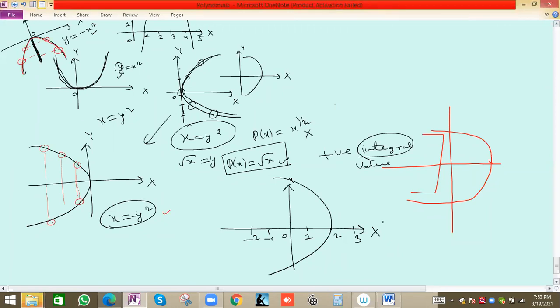So what will be? X equals to minus y square, same equation. So other students can try. Otherwise you can also write, because see, same, x is minus y square because we have this vertex here at origin. If you take x 0, then y will be 0, so the equation is satisfied. But if we take 2 comma 0, if this vertex will be 2, because this is the minimum or maximum point on a parabola, which for a parabola is the vertex. So if you take 2 comma 0, 2 is equal to minus 0, no. So this will be wrong.